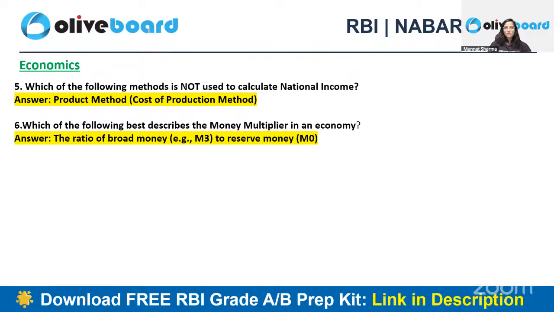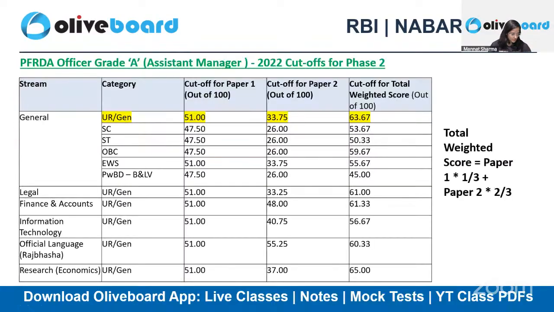Which of the following best describes the money multiplier in an economy? The ratio of broad money to reserve money. ठीक है, so M3 upon M0, इससे हम money multiplier को देखते हैं. ठीक है, so that is all. अच्छा, फिर इसके बाद है cut off analysis. Let's do the cut off analysis now, right?